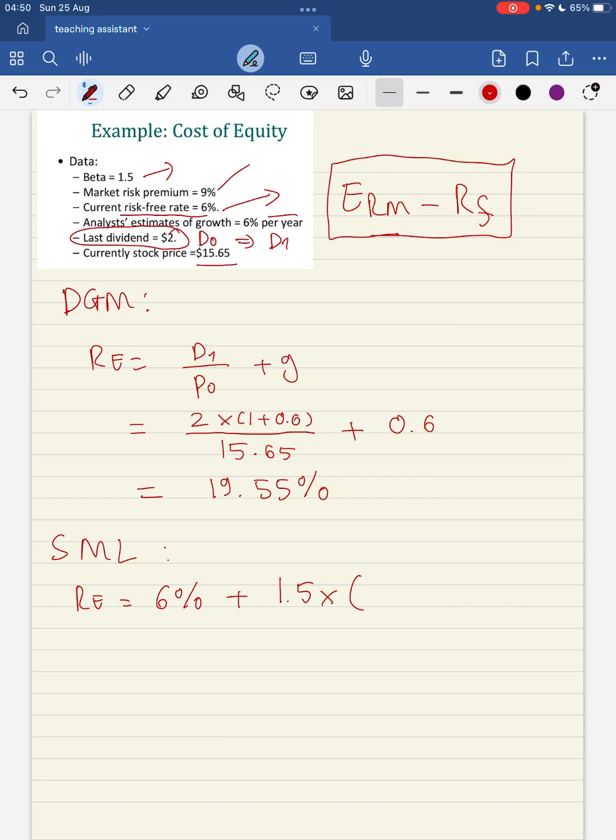And this number is equal to 9%. So expected RM minus RF is equal to 9%. So we can actually write 9% straight off. And if we compute this one, we can also get 19.55%. This is how we compute the cost of capital based on the number provided in the example.